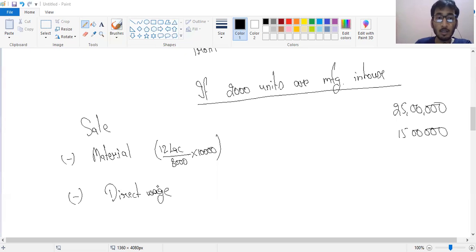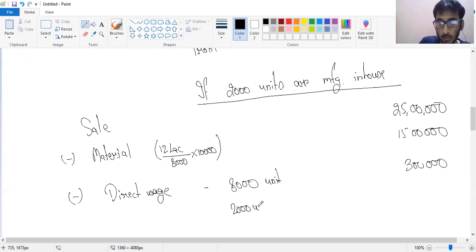So worker cost would be separately added. Direct wage for 8,000 units is 3 lakh. And let's calculate for the balance 2,000 units.